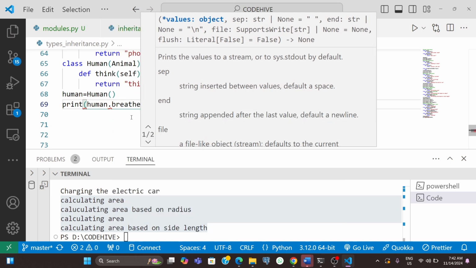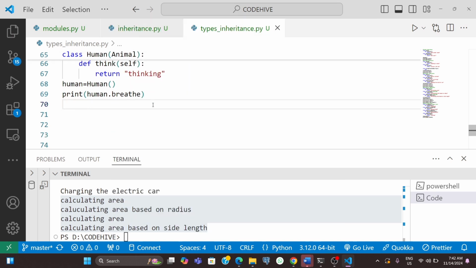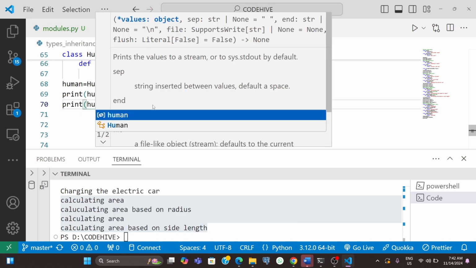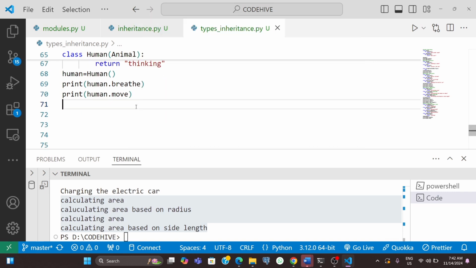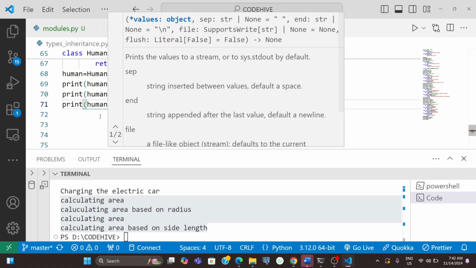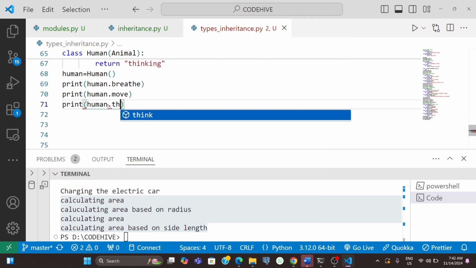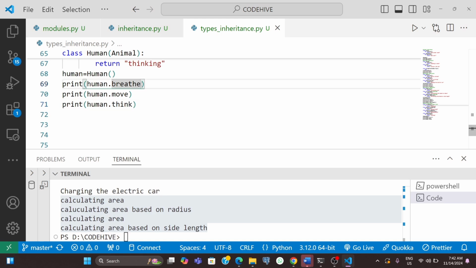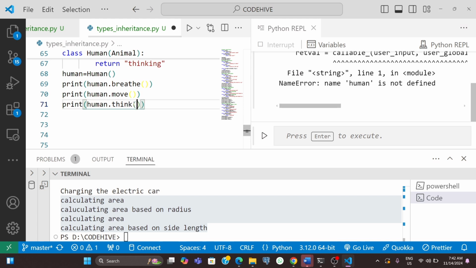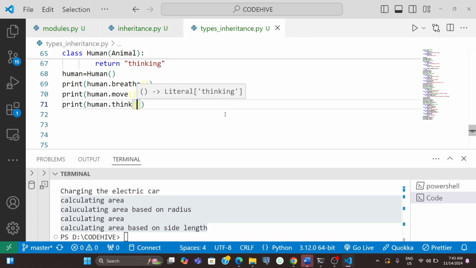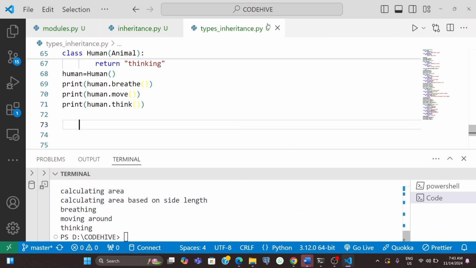Human dot breathe, then print human dot move, then print human dot think, right? So these three functions we can access here. I missed the function bracket. So when I run this code, we can see human dot breathe will print breathing, then moving around, then thinking.